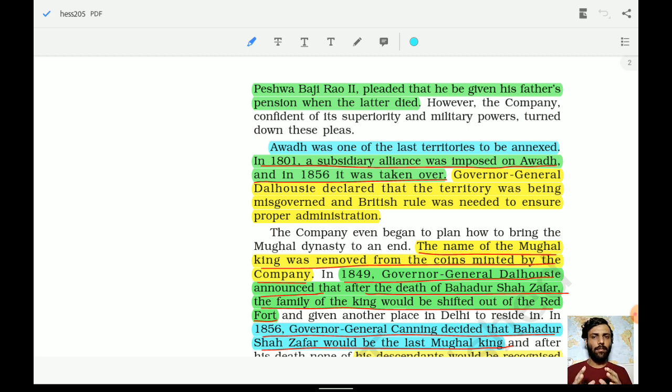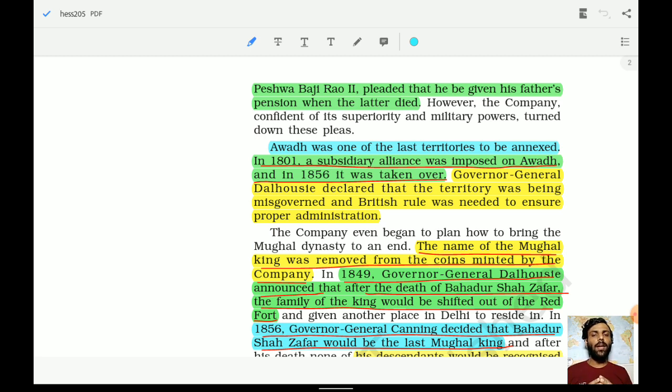So in 1801, a subsidiary alliance was imposed on Awadh, and in 1856 it was taken over. We have already seen that Awadh was the last state, in 1856, which was taken over on the basis of misgovernance. Governor General Dalhousie declared that the territory was being misgoverned and British rule was needed to ensure proper administration. In the name of administration, they annexed this particular kingdom.